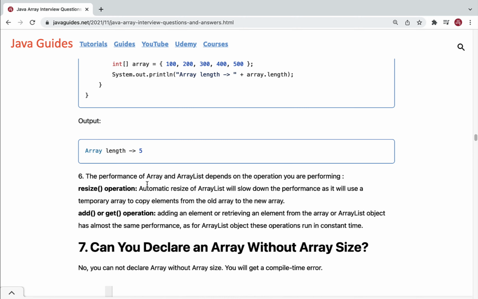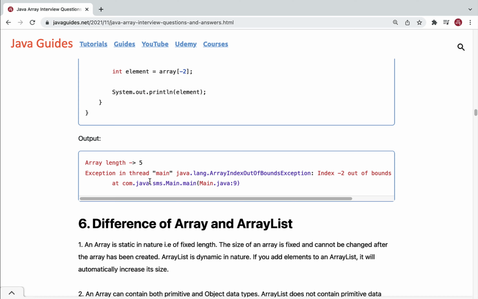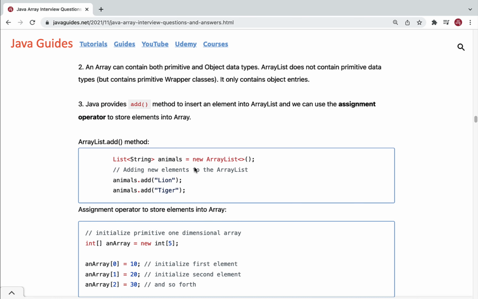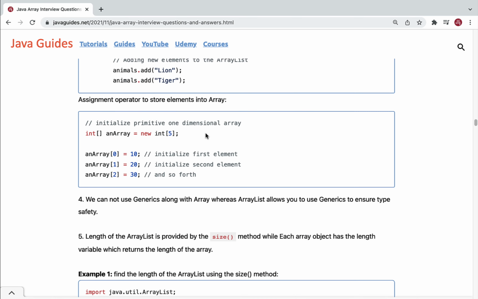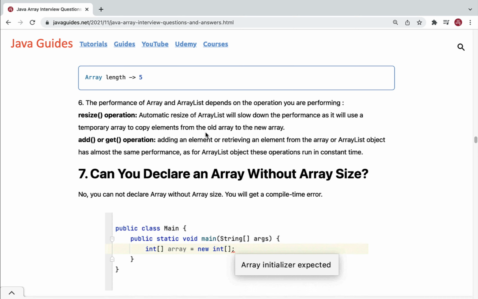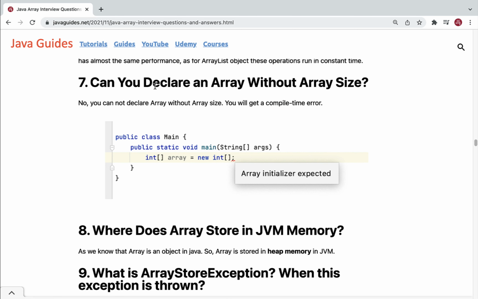Alright, great. So these are the few notable differences between array and array list. Try to explain each difference with an example. Alright, so next you can see the question, can you declare an array without array size? No, you cannot declare an array without array size. You will get a compile time error. This screenshot shows that you cannot declare an array without array size. Otherwise you can see the compile time error, array initializer expected.